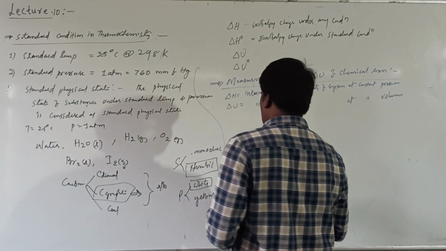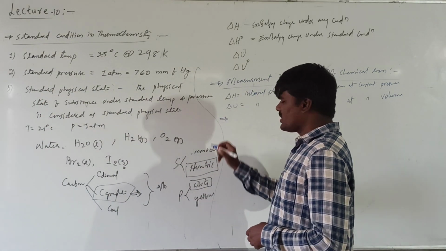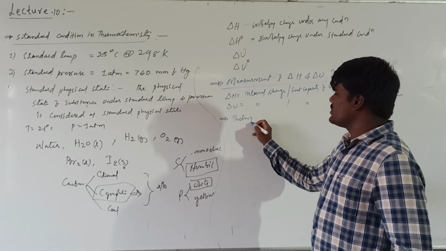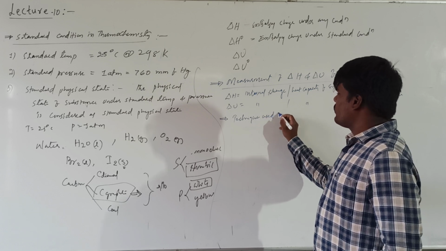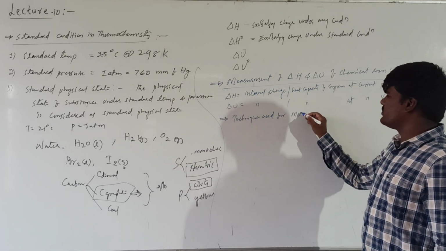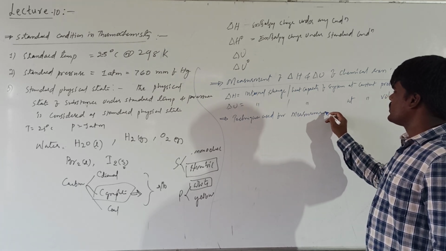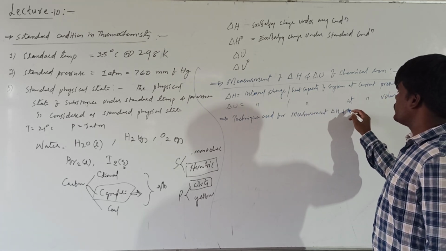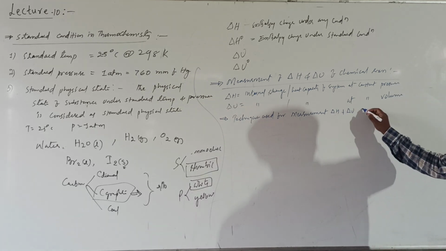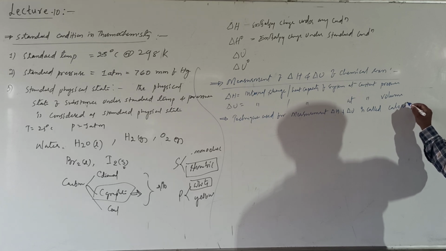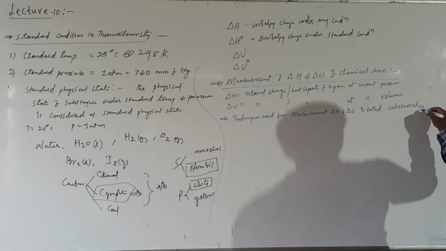Now, basically for a given chemical reaction, the technique used for the measurement of delta H and delta U is called calorimetry.